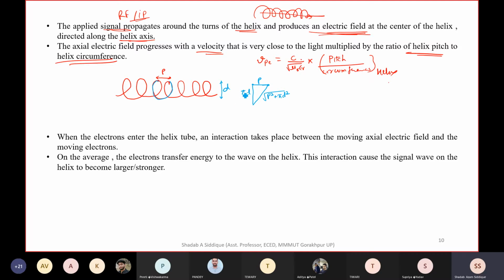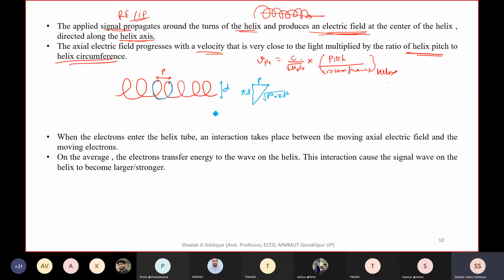If this distance is d, then the circumference is written as pi d, taking one complete rotation.